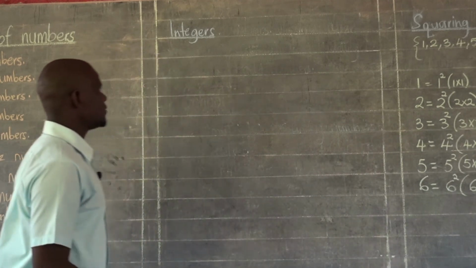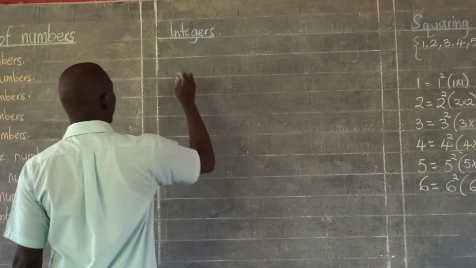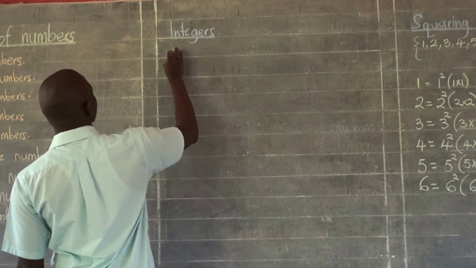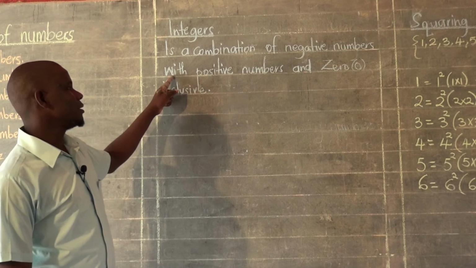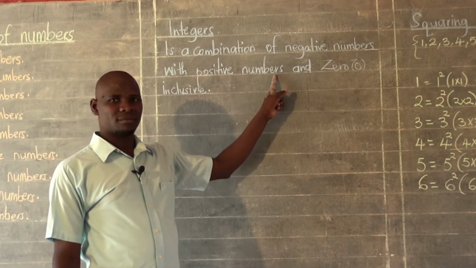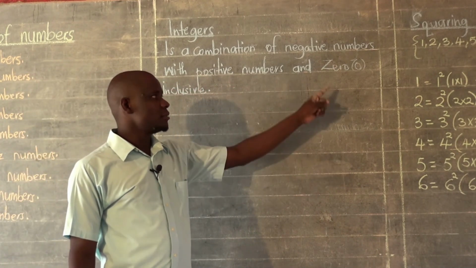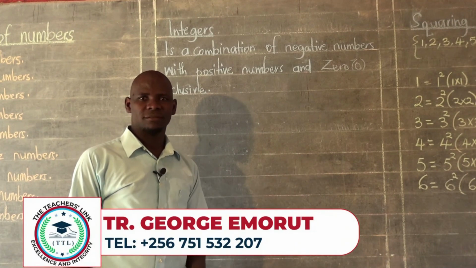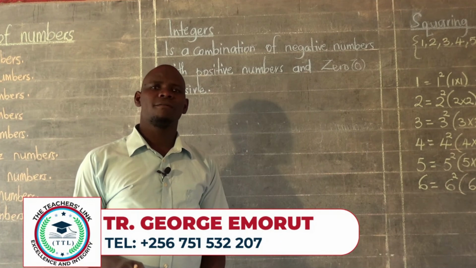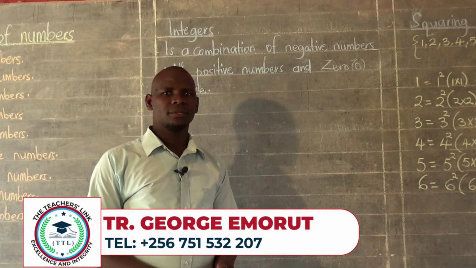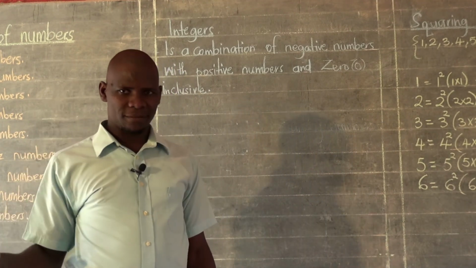Let's write brief notes, and we say integers, a combination of negative numbers with positive numbers. And remember, 0 must be inclusive. But we have said integers consist of negative numbers and then positive numbers.